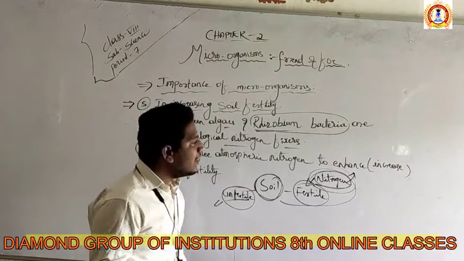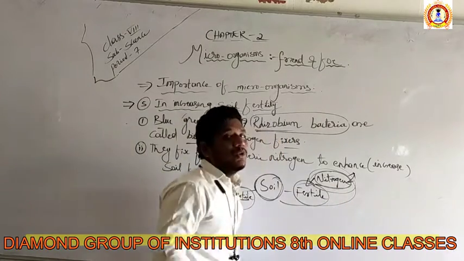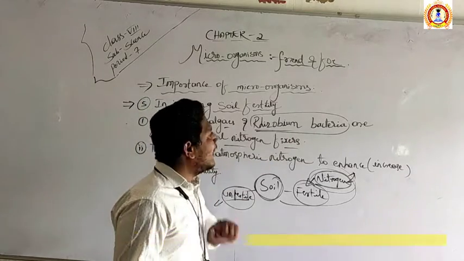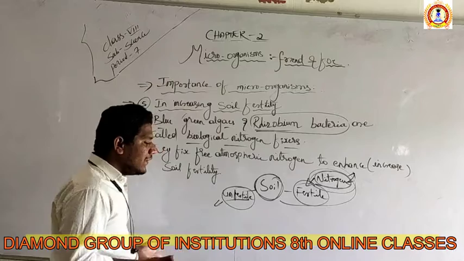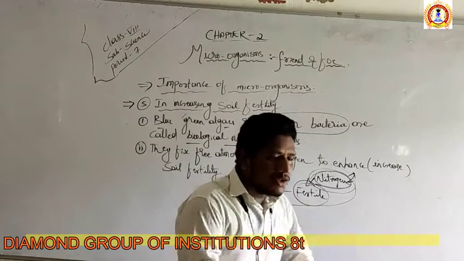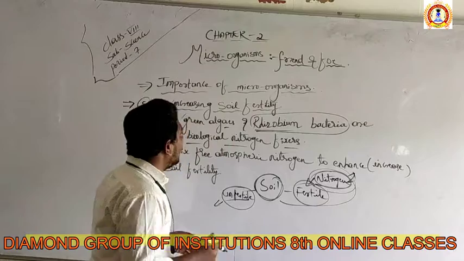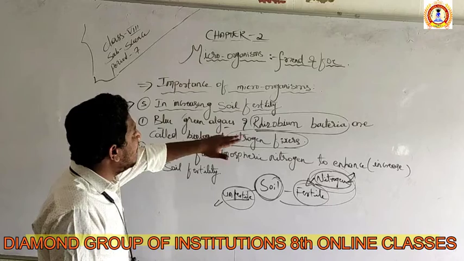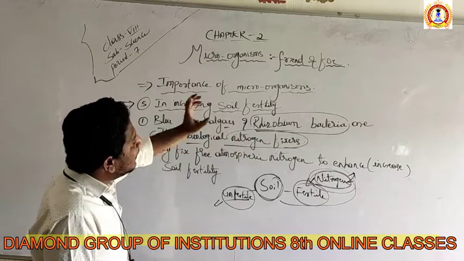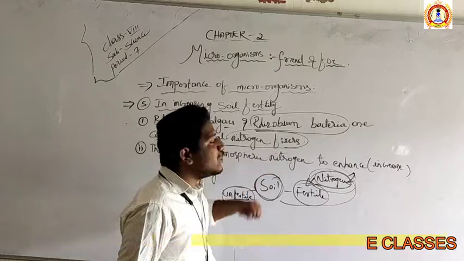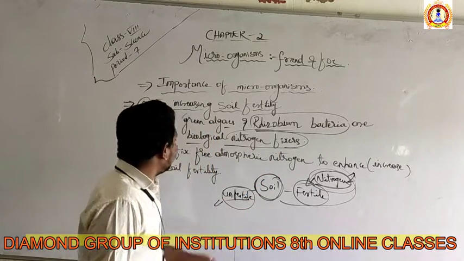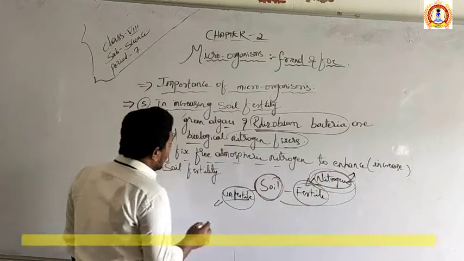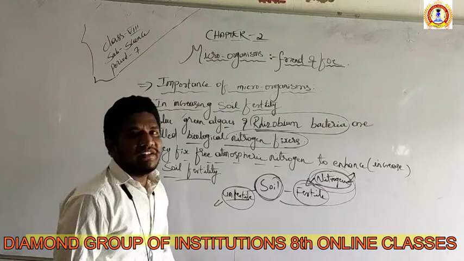Which soil is called fertile soil? The soil rich in nitrogen. Then who is fixing the nitrogen? Blue algae, green algae and rhizobium bacteria. So these are biologically fixing the nitrogen in the soil, and as a result they are called nitrogen fixers. The algae and the bacteria are microorganisms, and they help in fixing nitrogen in the soil. They fix free atmospheric nitrogen to enhance the soil fertility. Enhance is nothing but to increase the soil fertility.